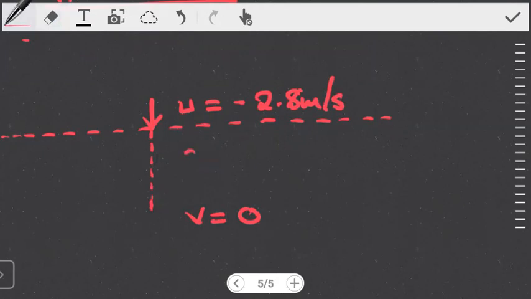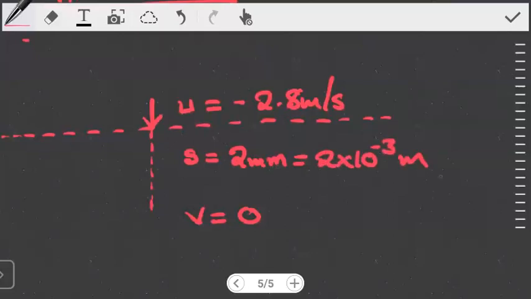And this stopping distance is actually just a very small thing, very, very small. From the question, this is given as 2 millimeters. Okay, yeah, that is 2 millimeters. And when you want to convert millimeters to meters, this just becomes 2 times 10 to the power negative 3 meters. Of course, I hope you guys already know how to convert these units. If you don't, you can look at my series on units and conversions.